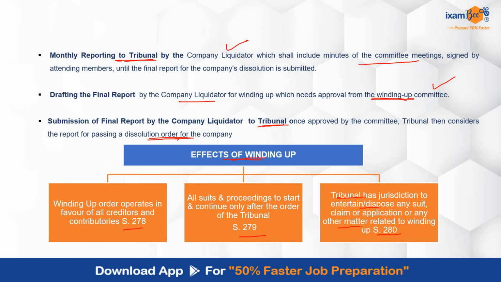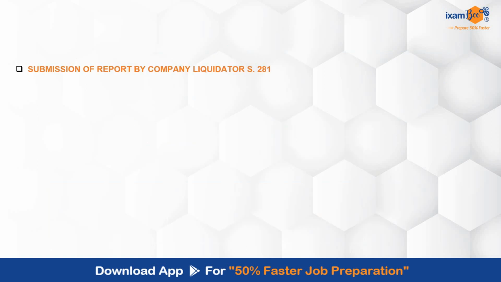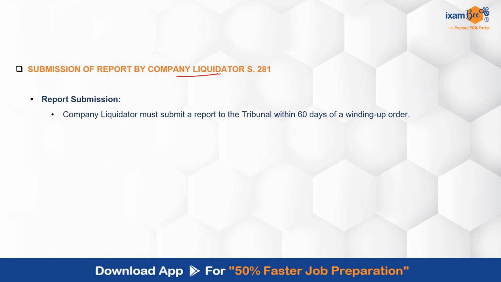The tribunal has been given the authority to ensure that all aspects of the company's winding up process and associated legal issues are being taken care of in a proper manner. Then there has to be the submission of a report by the company liquidator. This report has to be submitted by the liquidator to the tribunal within a period of 60 days of the winding up order.